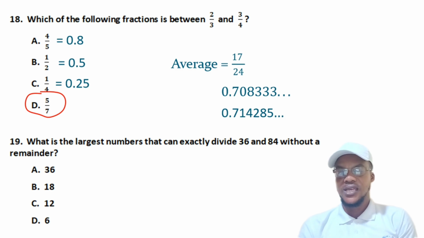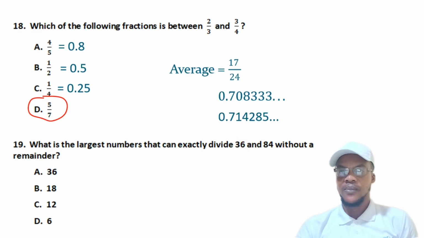So when you see questions like this, you know that we are talking about the HCF, highest common factor. So you are looking at a common factor of 36 and 84, the highest. Because this question is asking for the largest. Yes, it is asking for the largest. So that's it.